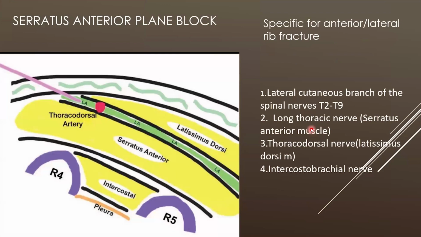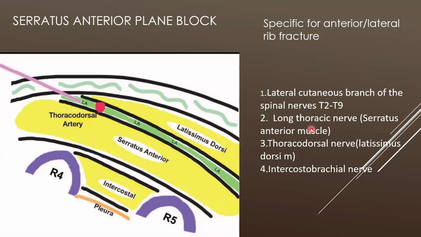Sir, for the serratus anterior plane block, the performer stands at the head end, the arm is abducted, and we use the high frequency linear probe, which is 6 to 13 megahertz. Place the probe in the sagittal orientation in the mid clavicular line. Scanning to identify the ribs, I place the probe in the mid clavicular line. Then I identify the second rib below the clavicle, and as we go distally, I identify the third and fourth rib, and I go more caudally and laterally towards the mid axillary and the posterior axillary line.